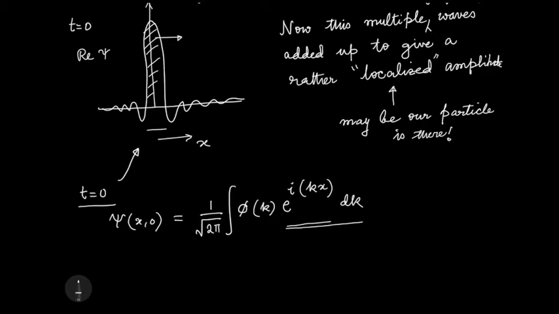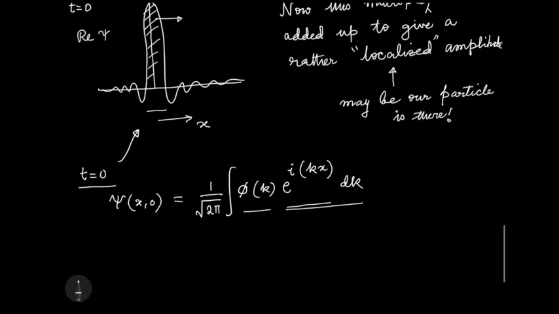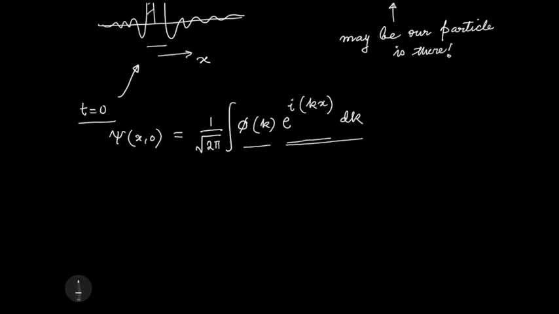So we are taking waves of different k, multiplying with phi k dk so that amplitudes are different for every k, and then summing them up. So this is the meaning of the integration. Remember that integration is always a limit of a summation. So this is that summation.